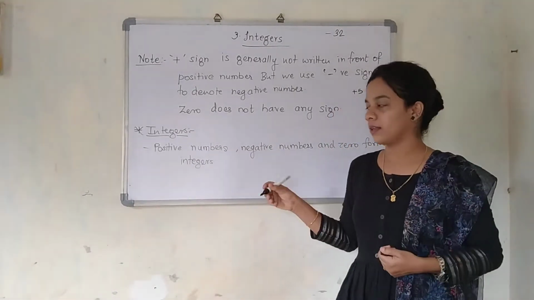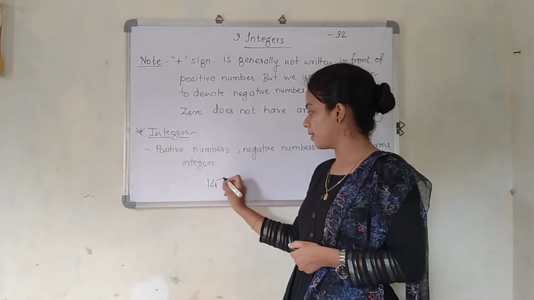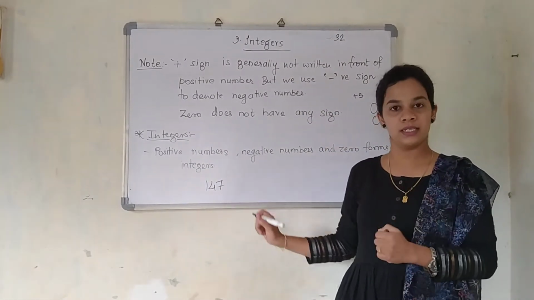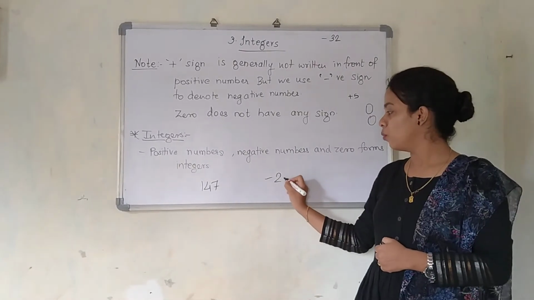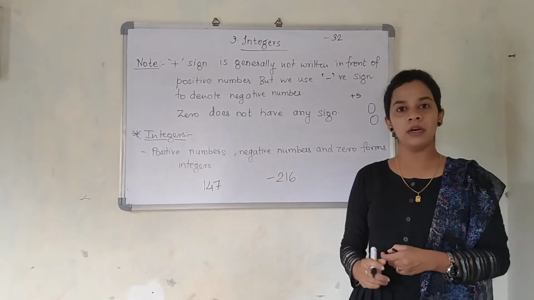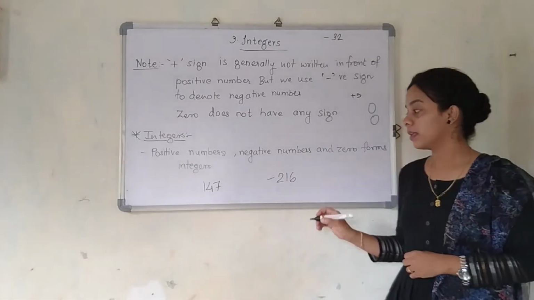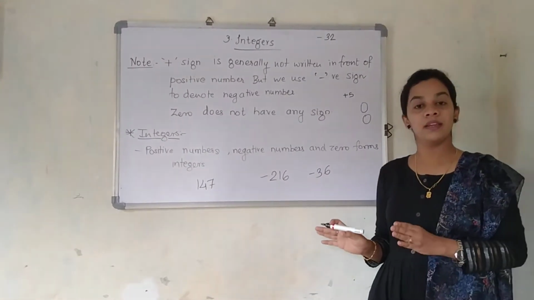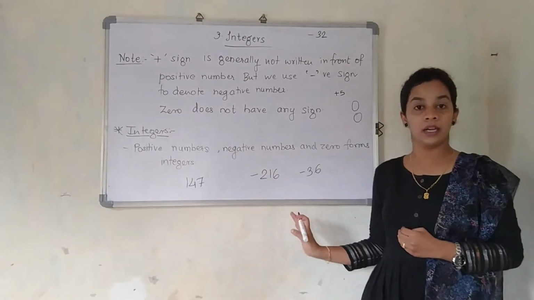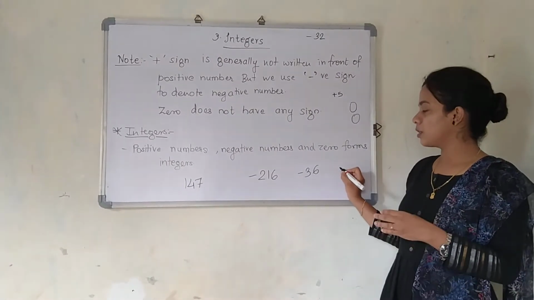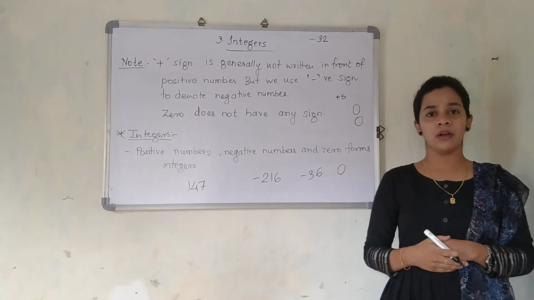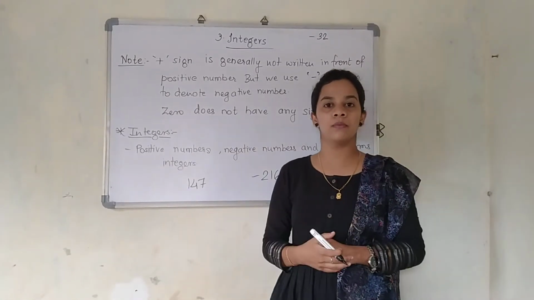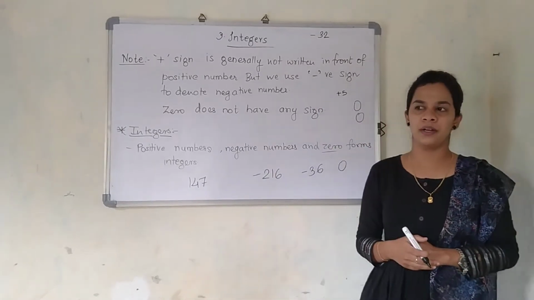I'll tell you one thing. Now tell me, 147. Is this an integer? Yes, it is a positive number, so yes, this is an integer. Minus 216. Negative number? Yes, this is an integer. Minus 36. Is this an integer? Yes, this is an integer because this is a negative number. Can I ask you this question? 0, is this an integer? I have already said in the definition, 0 also forms the group of integers, so 0 is also an integer.